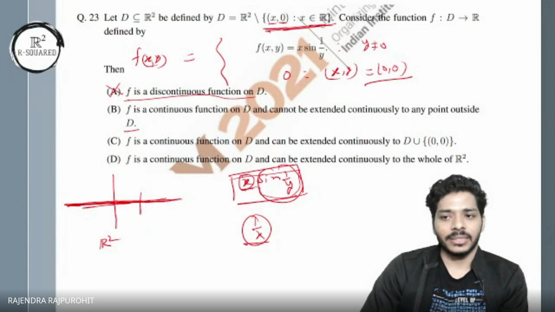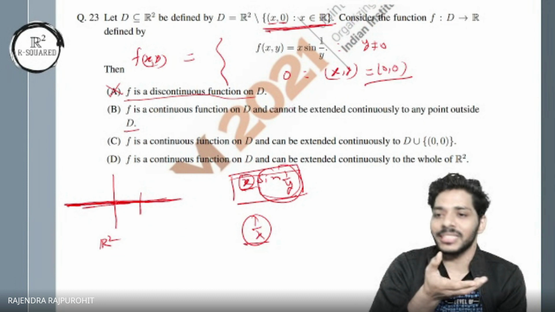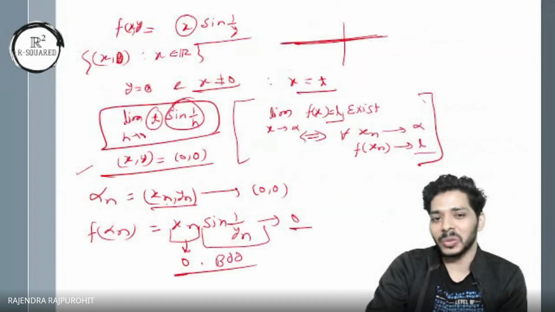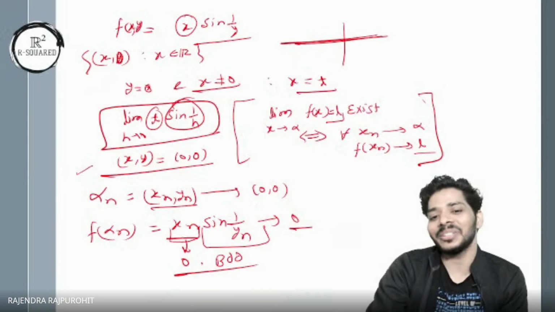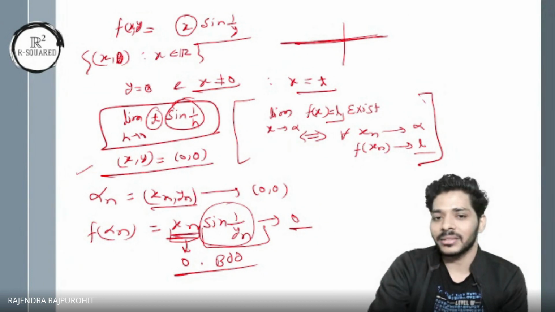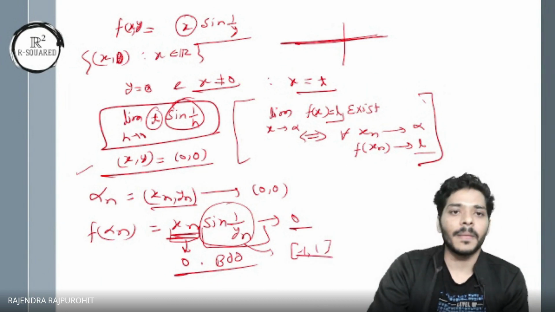Fine, I hope so. At other points it doesn't give you a limit, because that sequence xn will not go to 0 anymore. Here we are using this xn going to 0 to help. But if it doesn't go to 0, then this is just bounded. It gives you all the limit points between -1 and 1 when yn goes to 0. So the set of all limit points for this sequence is -1 to 1, all of it. That can be proved.